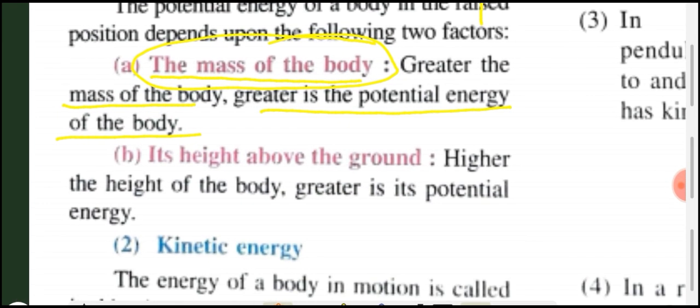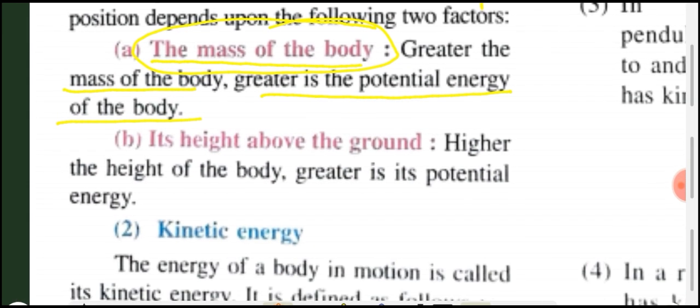The second factor is height, its height above the ground. Higher the height of the body, greater is its potential energy. Okay, students, two factors are there. First one, the mass of the body. Second one, its height above the ground.